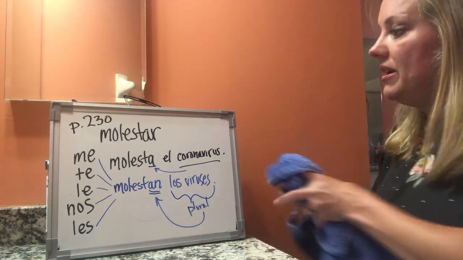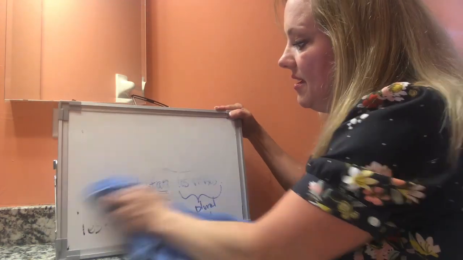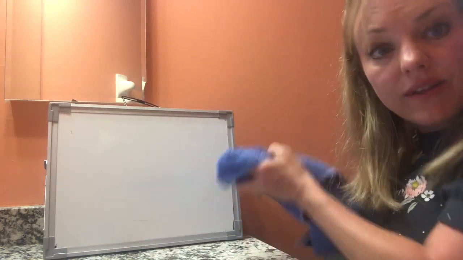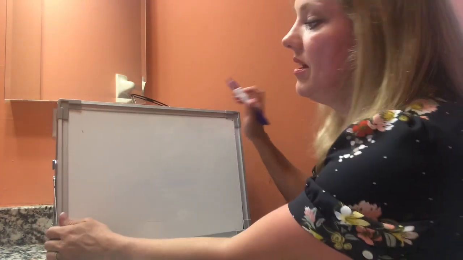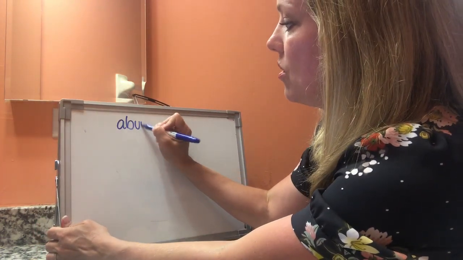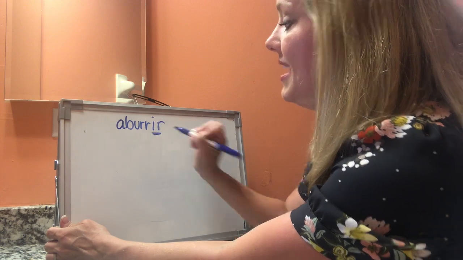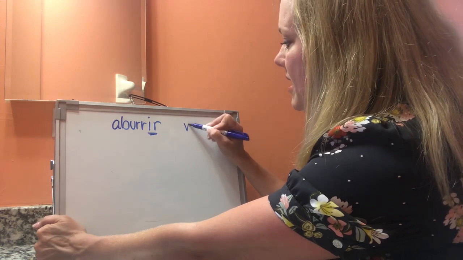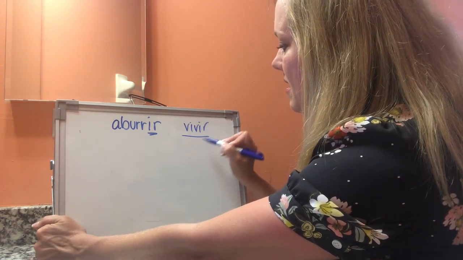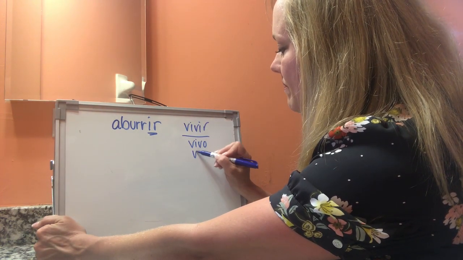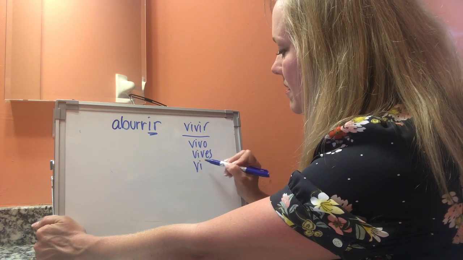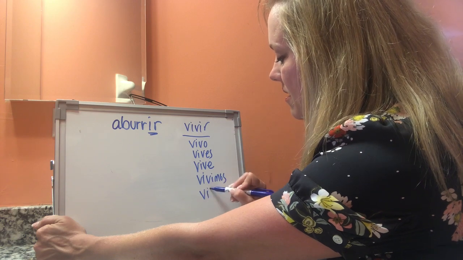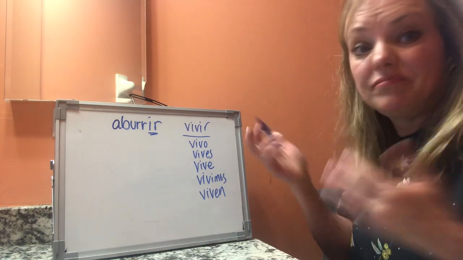That's an AR verb. Now, one thing, this is one that kind of, for some reason, trips you guys up, even though I know you already know this, right? Is aburrir, okay? It's an IR verb, just like the IR verb vivir, for example, right? So you have vivir, okay? In the present, vivo, vives, vive, vivimos, okay? Viven, right? Regular old